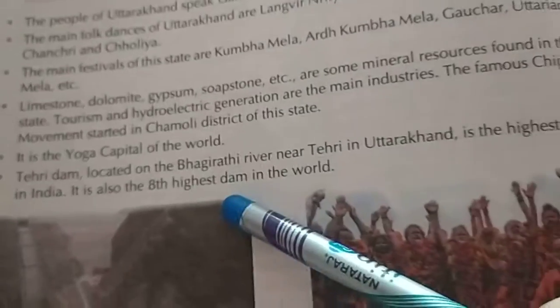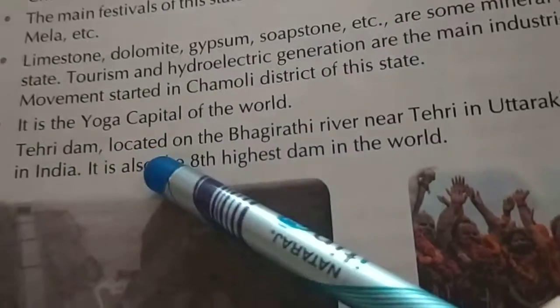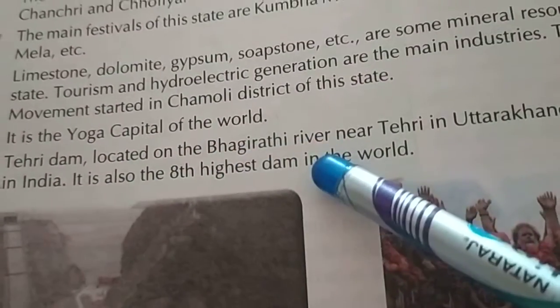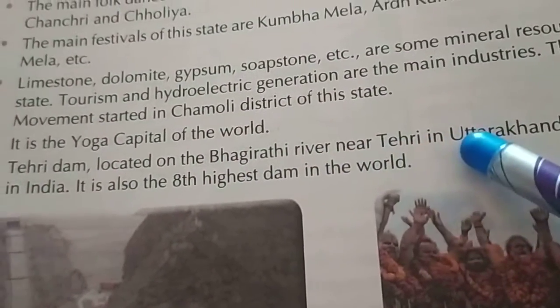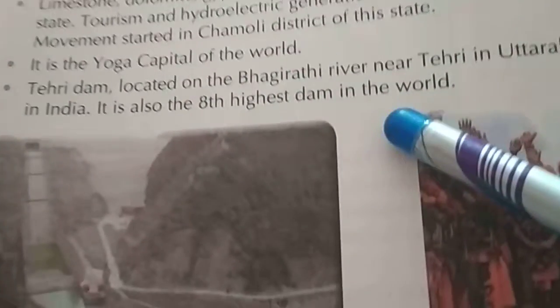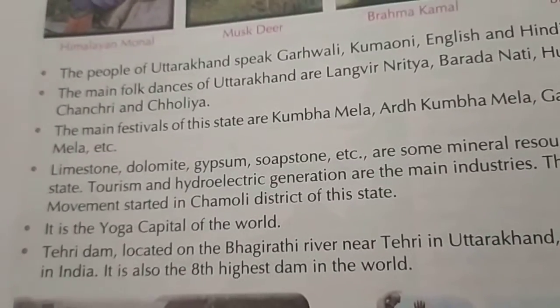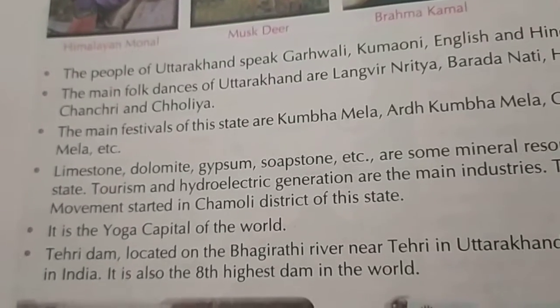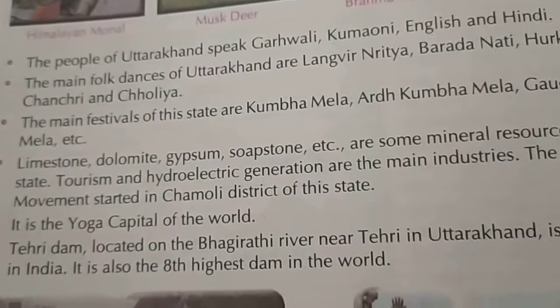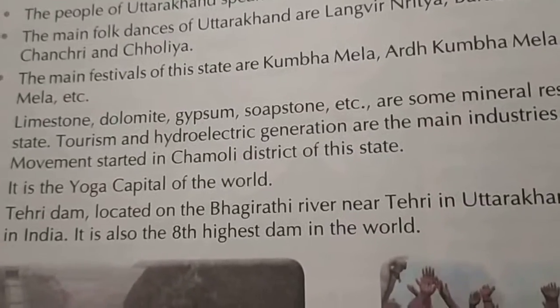So, what is the highest dam in India? It is Tehri Dam, located on the Bhagirathi river near Tehri in Uttarakhand, and it is also the 8th highest dam in the world. Okay, so students, you have to read 5 or 6 times properly about the state Uttarakhand. You have to know about the state properly.